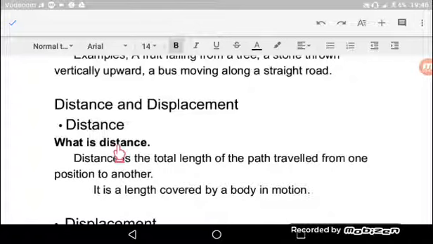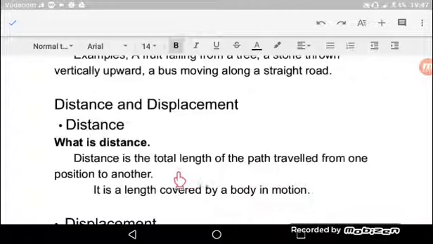By definition, we say that distance is the total length of the path traveled from one position to another. Tunazungumzia path, tunazungumzia pale ambapo kitu kinapokuwa kimepita.